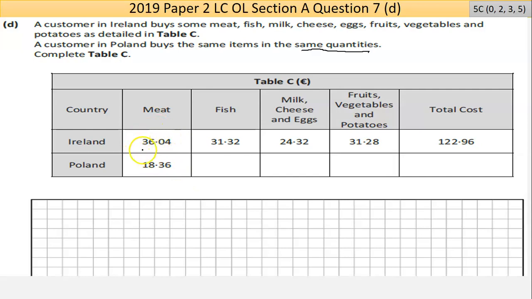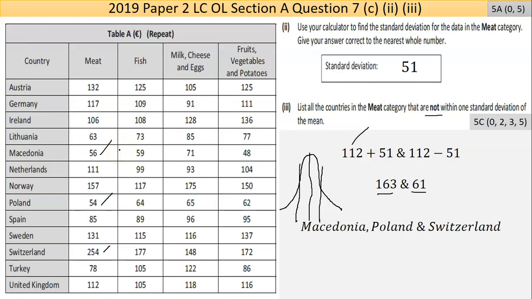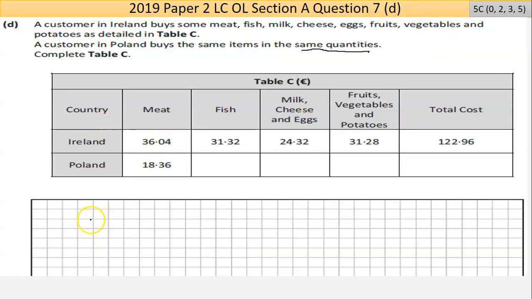The trick here, I suppose, is to go back and ask, well, how much did they cost in Ireland? So if I go back to this page, for meat, Ireland was 106. So they got the fraction of 36.04 over 106. So that's the amount of the meat that the person bought in Ireland. Now that fraction represents a part of the whole.